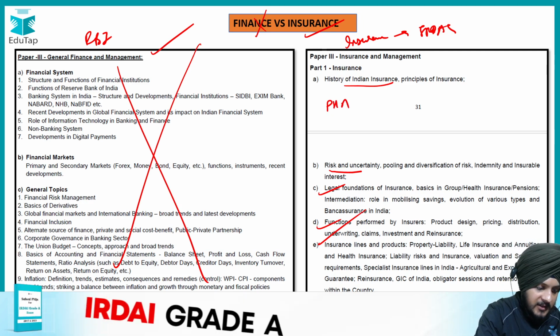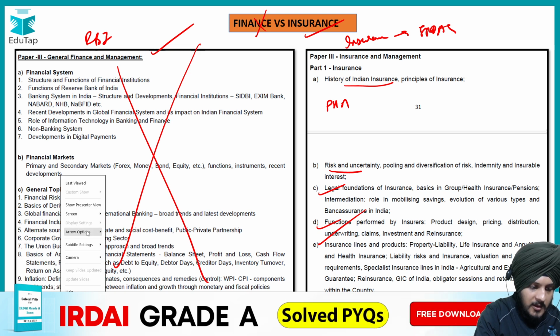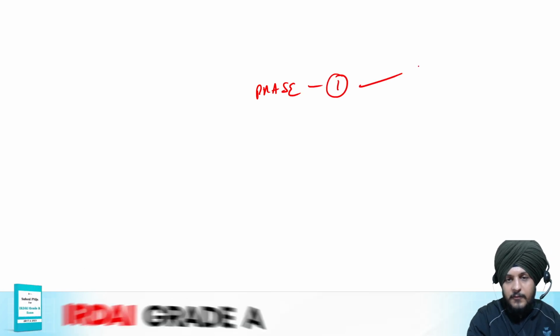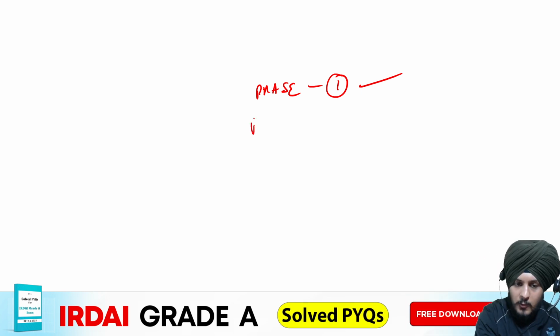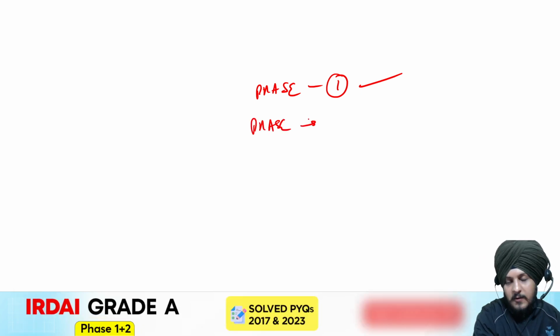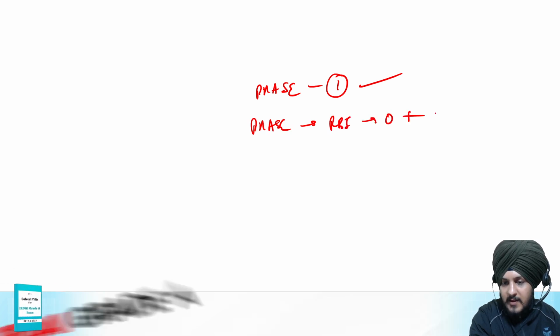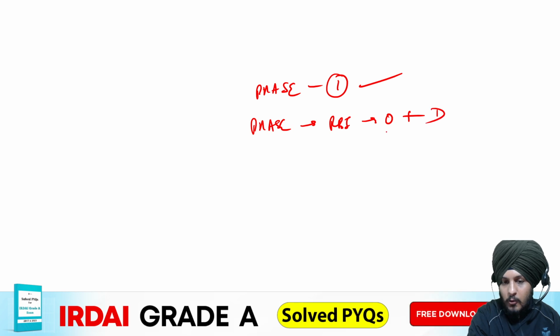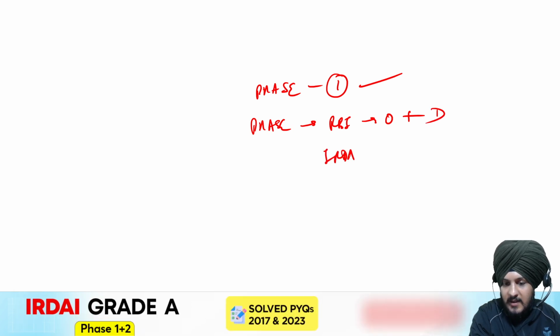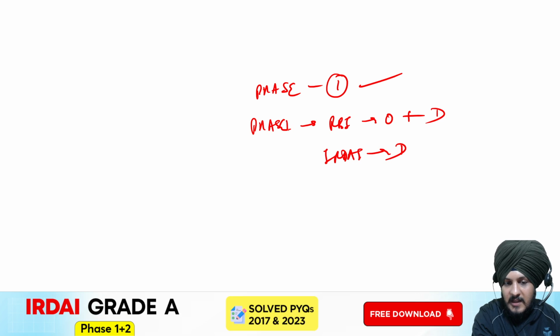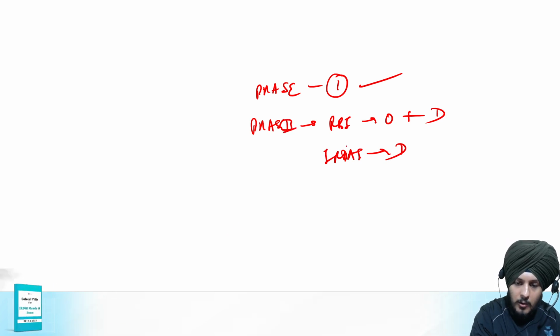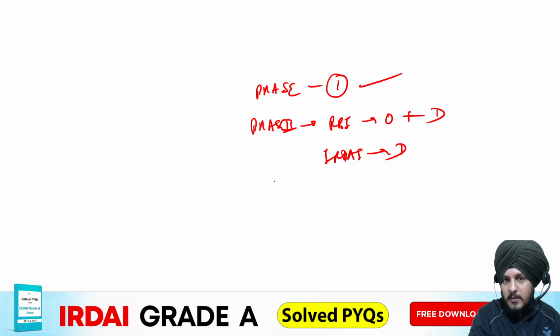Let me open the white screen. Phase one is exactly similar. You won't have to put a lot of additional efforts with respect to phase one. If you talk about phase two, the difference we have seen is that RBI is both objective as well as subjective. It includes a descriptive paper also, whereas IRDI is purely descriptive in nature, IRDI phase 2.